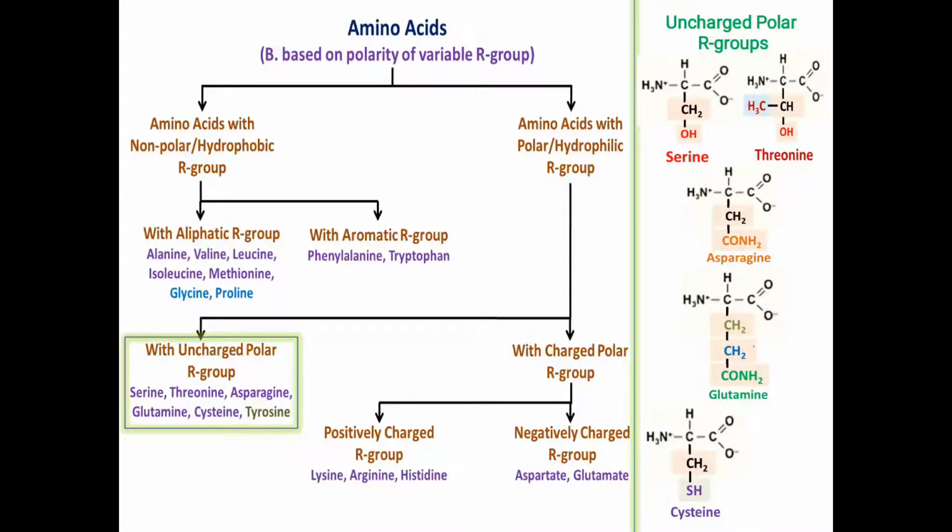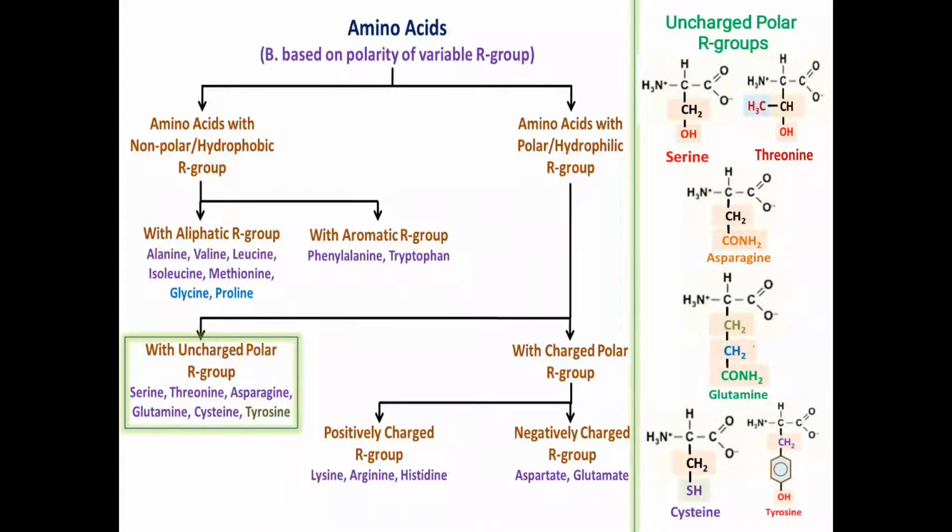The next amino acid is cysteine. Cysteine has a free sulfhydryl group, and the hydrogen atom of this free sulfhydryl group can also form hydrogen bonding with water. So cysteine can also be classified as an uncharged polar R group containing amino acid.